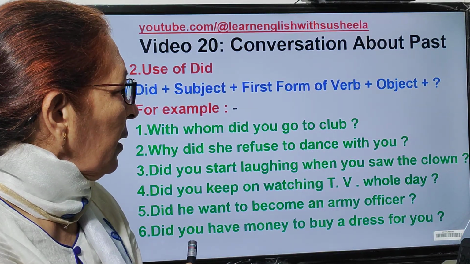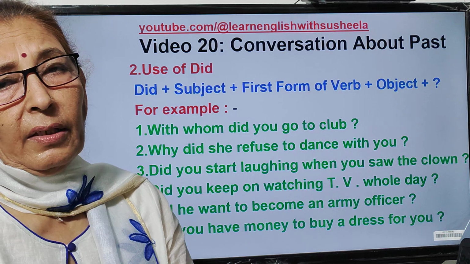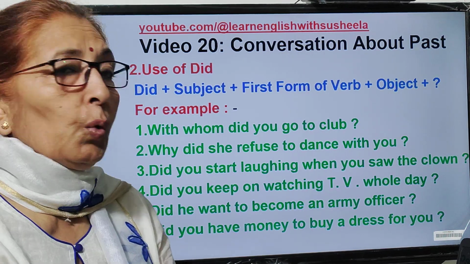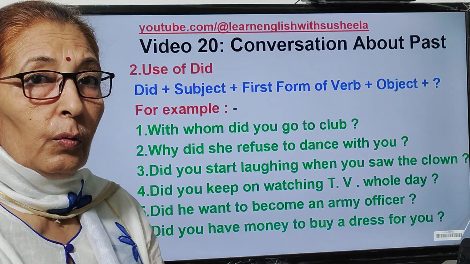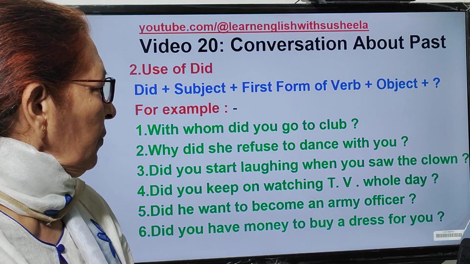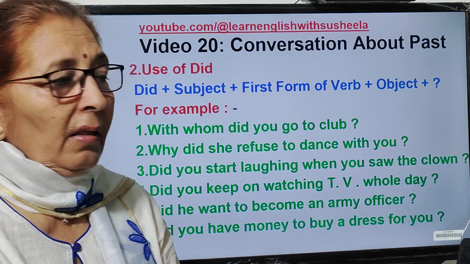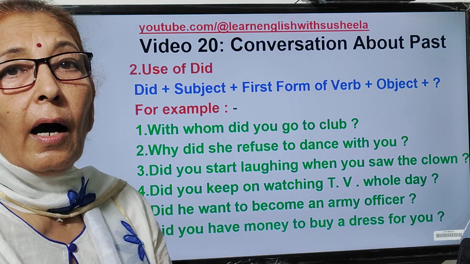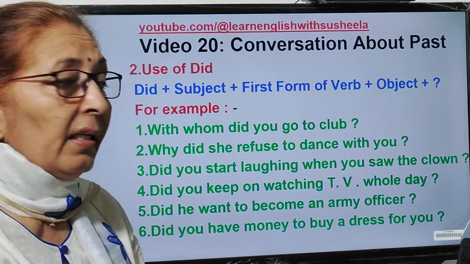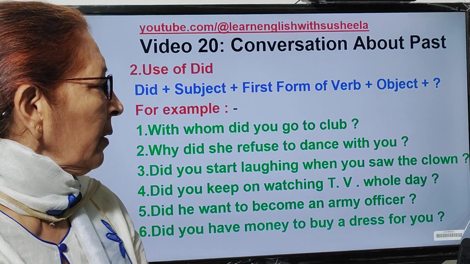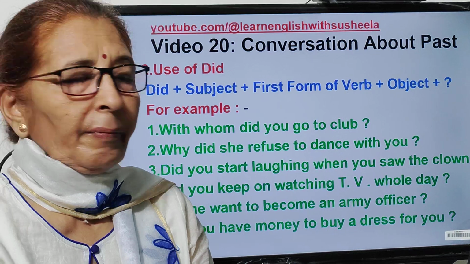For example, तुम किसके साथ क्लब गए थे? With whom did you go to club? Now here question is beginning with question word. With whom यानी किसके साथ? So we'll be telling I went because here did is not used. I went to club with my friends.